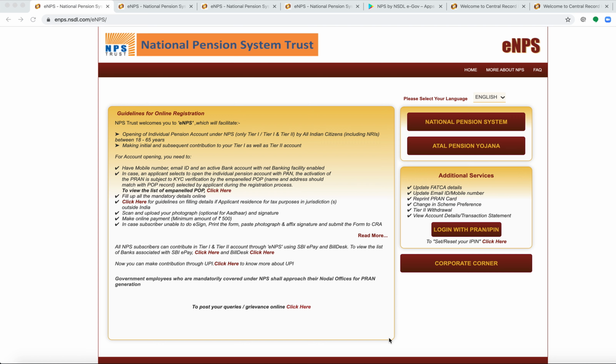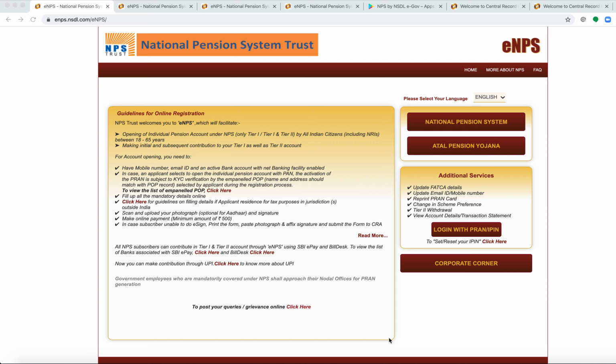An NPS account can be opened via an entity called a POP, point of presence. Most of the banks, both private and public sector banks, including many financial institutions, also act as a POP. So one can reach out to the respective POP and submit a subscriber registration form along with proof of identity, proof of birth and address proof, along with a passport size photo to open the NPS account.